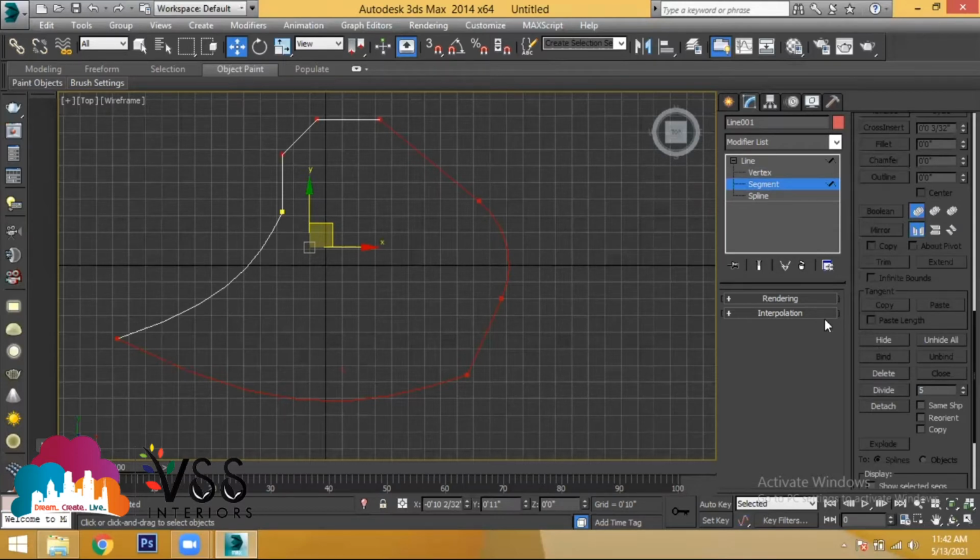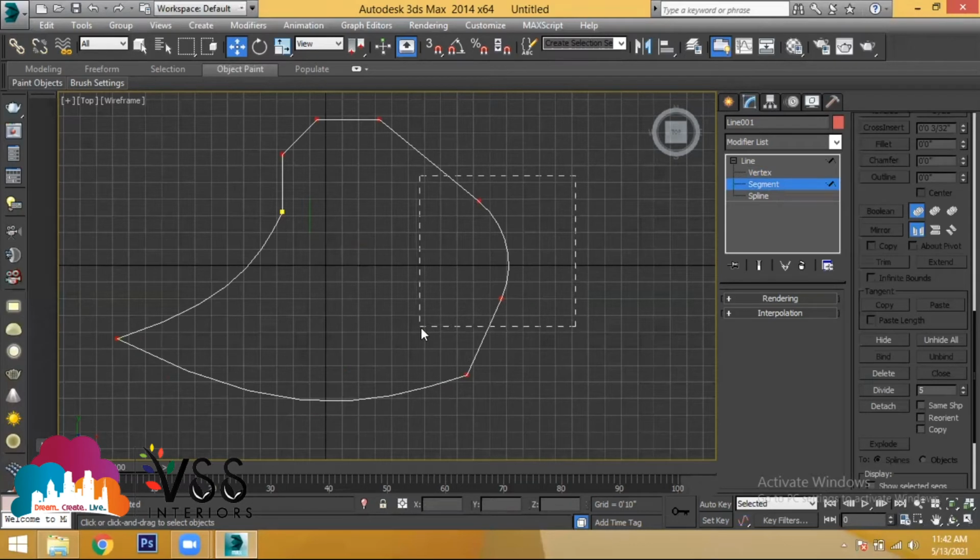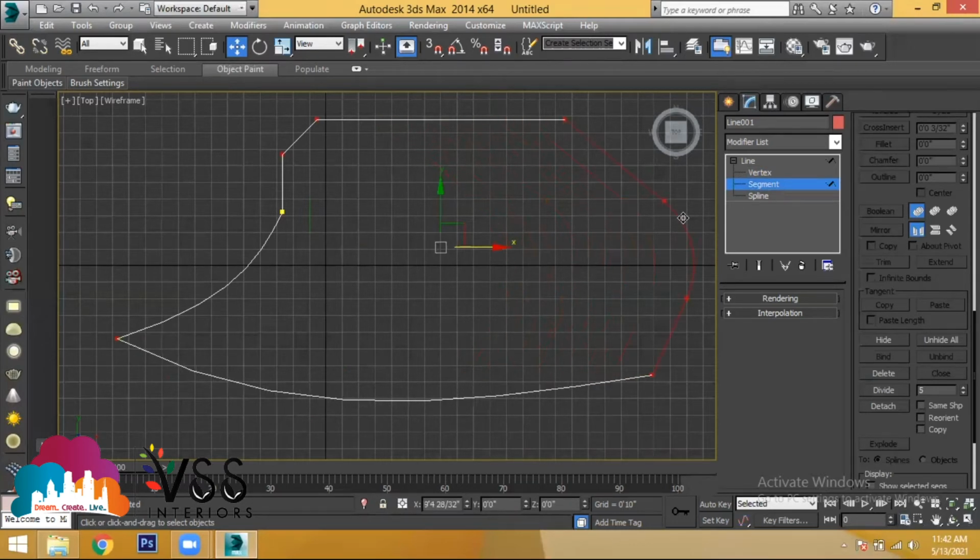Let's say I've selected some multiple portions like this and I'm trying to move. What happens? The object is moving. The object is getting stretched. Understand? The object is getting stretched like this. If you want to make it a different object from your main object, what we have to do, we have to use the option called as detach. So detach is a tool which is used to separate the object from the main object.